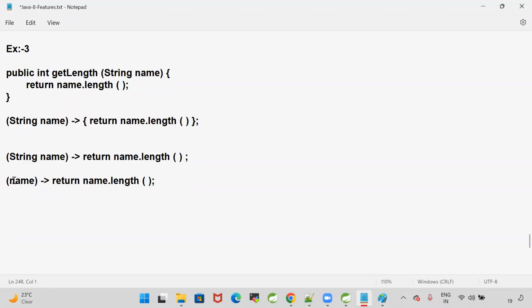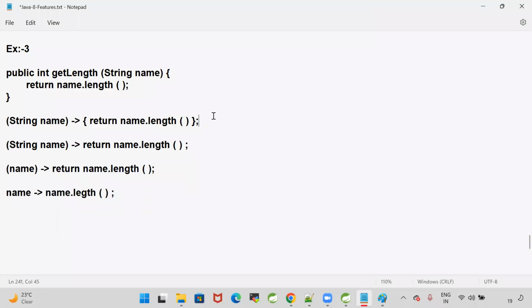When we have a single input for the Lambda, writing the brackets is optional, and when we are calling another function directly to return the value, writing the return statement is also optional. So this Lambda can be written like this: name arrow name dot length.